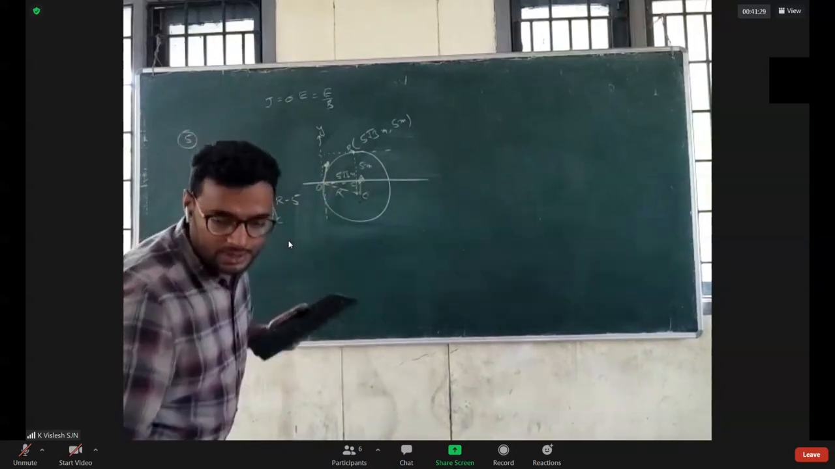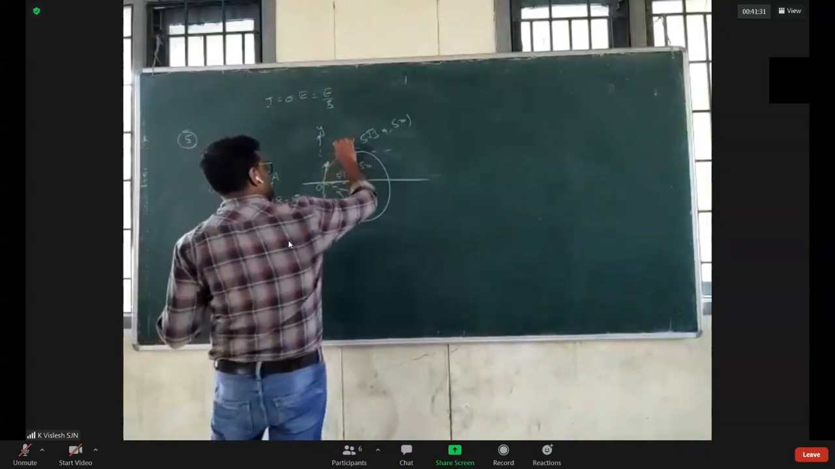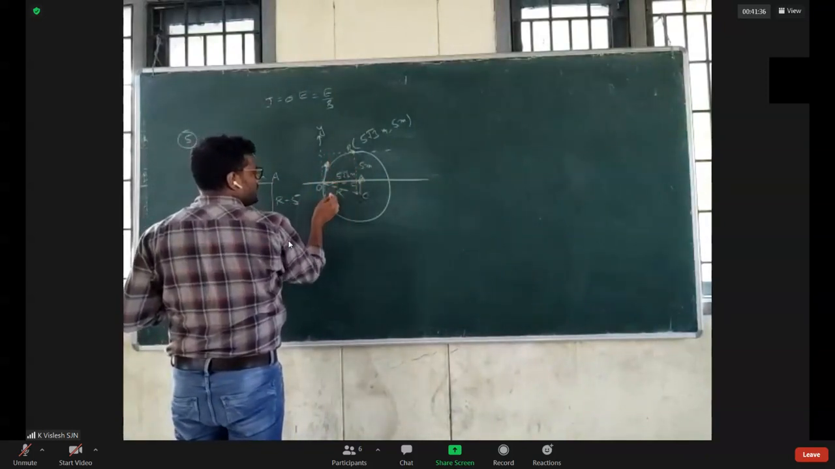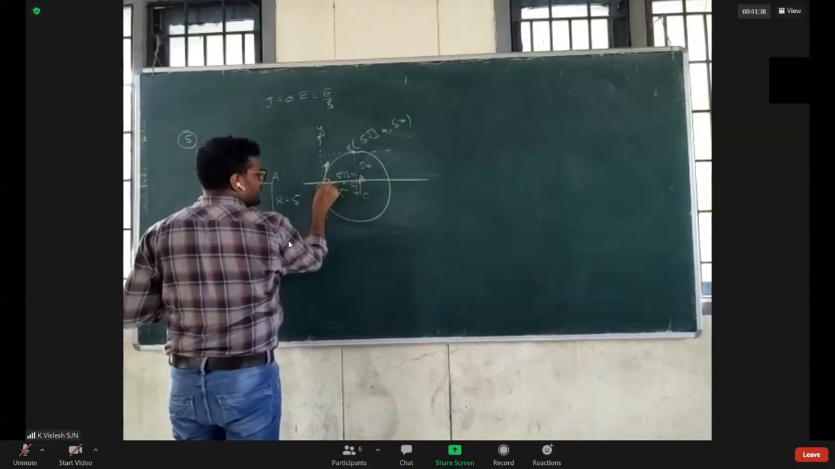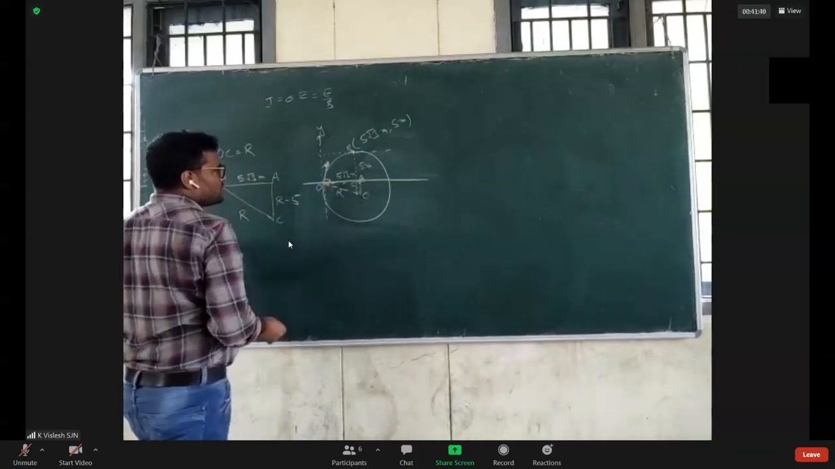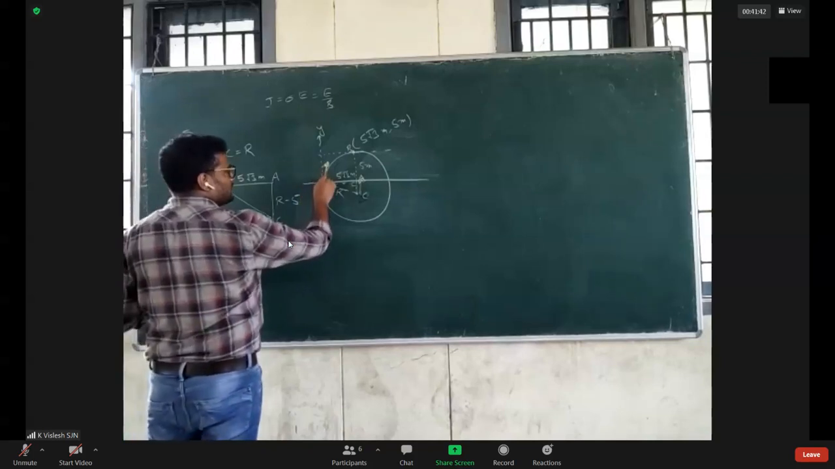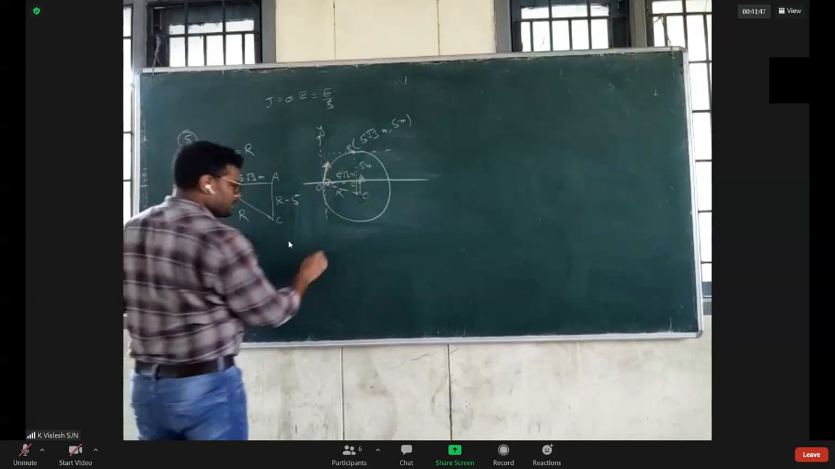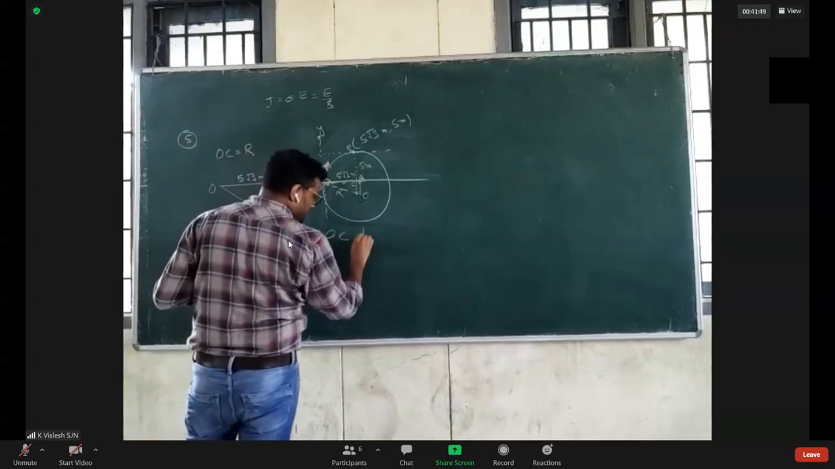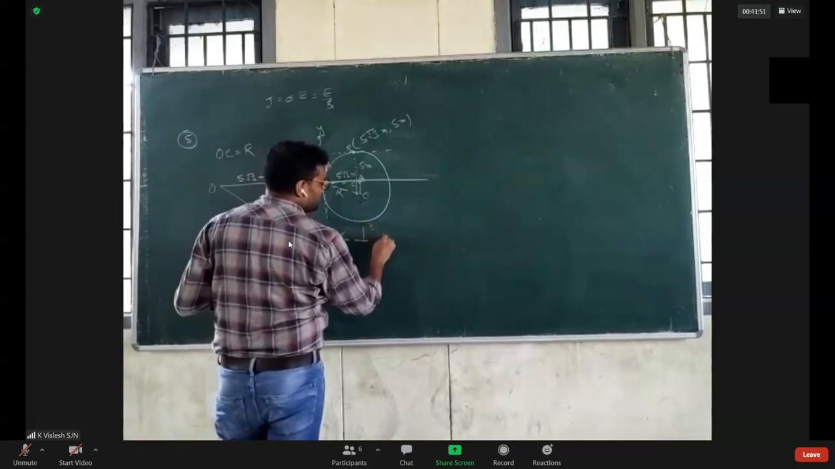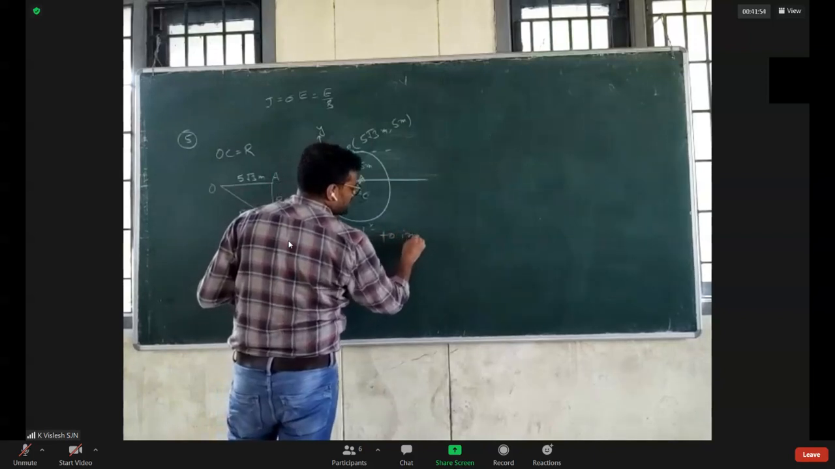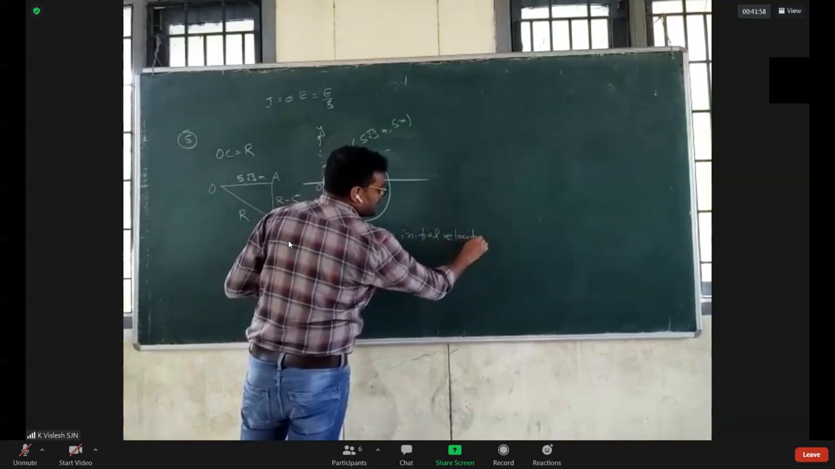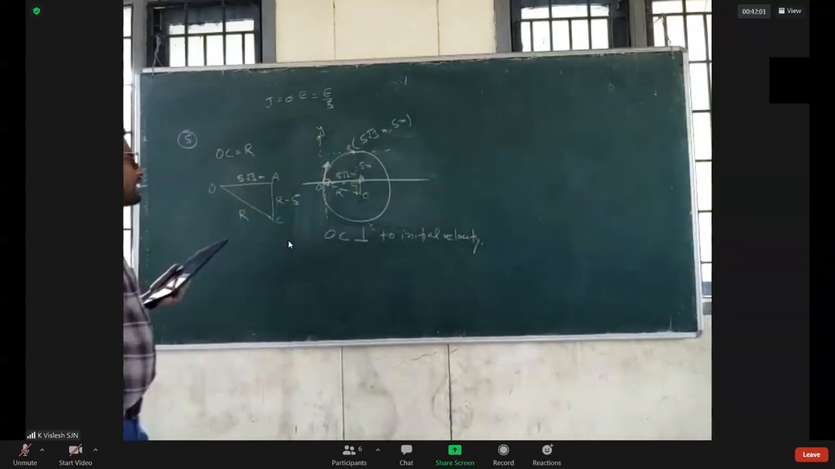Now see, this line is tangential to the circular path, so it is 90 degree. OC is perpendicular to the initial velocity. Radius and tangent are mutually perpendicular.